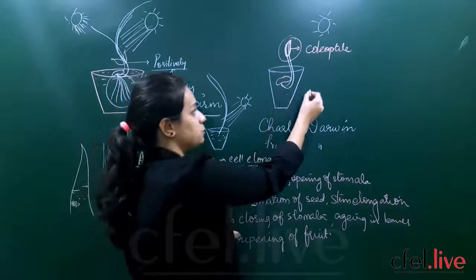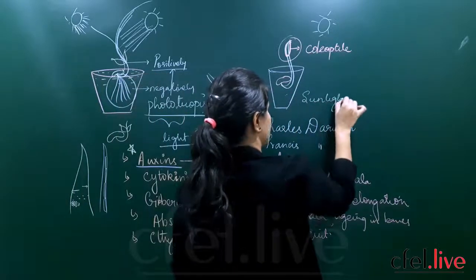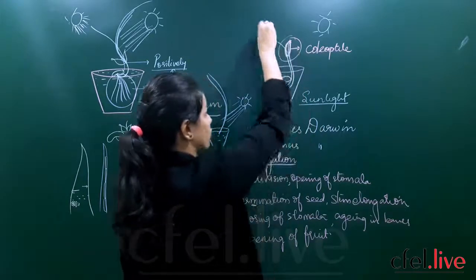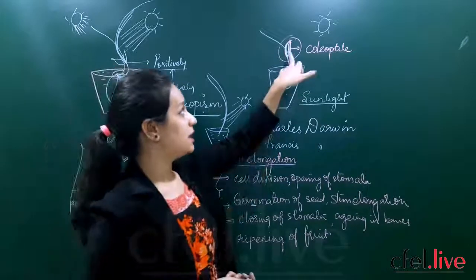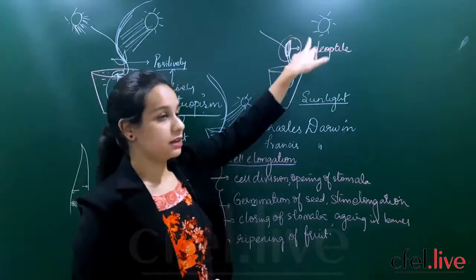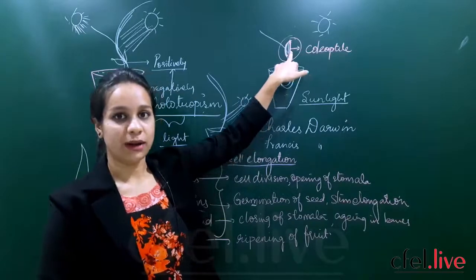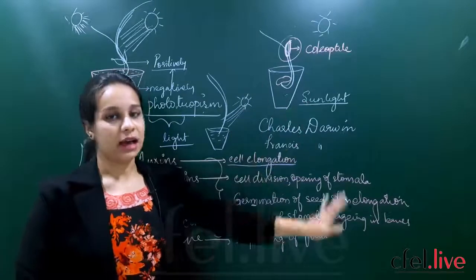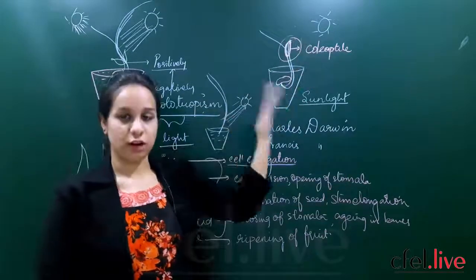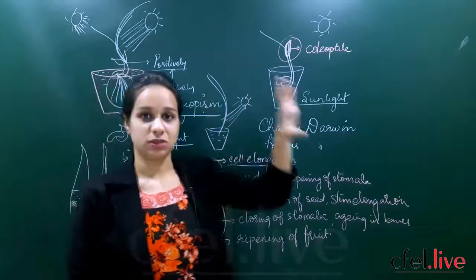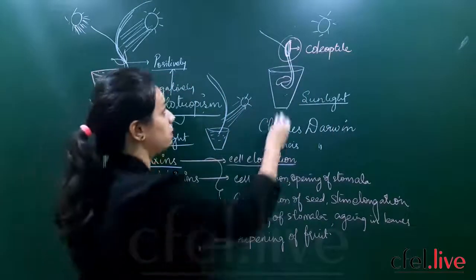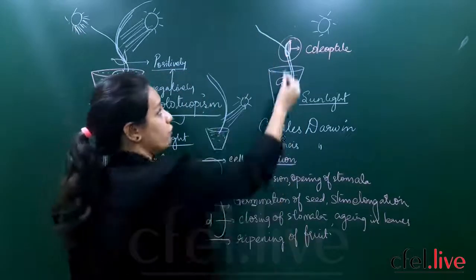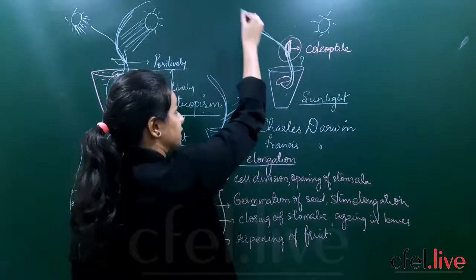But when it was exposed to sunlight, they saw that there was a characteristic bending of the stem. The stem was growing straight. They covered it with an aluminium foil, and they did not see any reaction in the plant. It was as such. But when they removed the aluminium foil and exposed the stem of the plant to sunlight, they saw that the stem showed characteristic bending like this. Why did the plant bend?